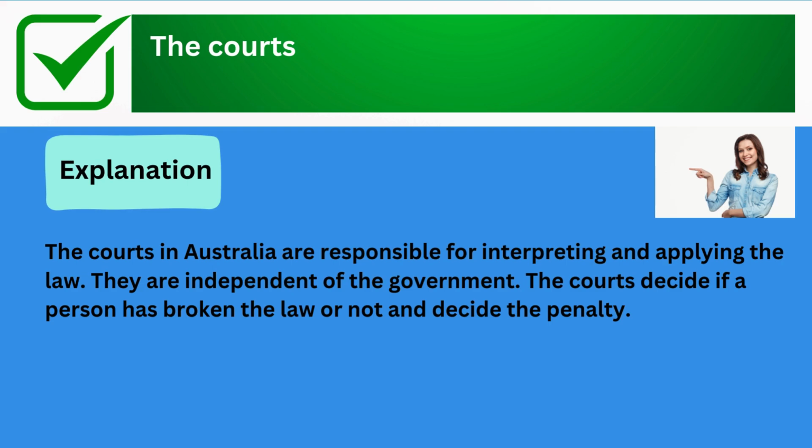The correct answer is the courts. Explanation: the courts in Australia are responsible for interpreting and applying the law. They are independent of the government. The courts decide if a person has broken the law or not and decide the penalty.